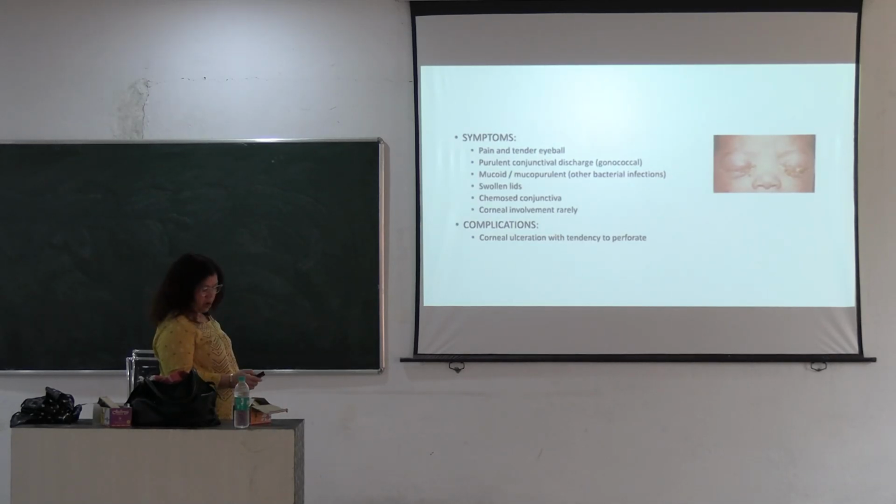Lids are swollen and tense, and the conjunctiva is chemosed. In this case corneal involvement is very rare. But if corneal involvement occurs, then it causes corneal ulcer. This gonococcal infection is very virulent, it affects the intact cornea, so in this case the tendency of the corneal ulcer to perforate is more common.